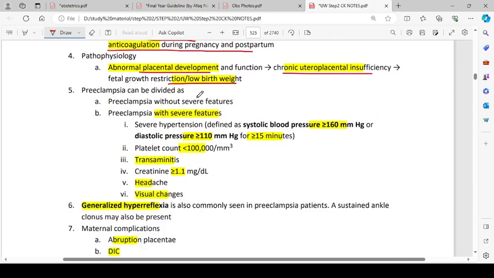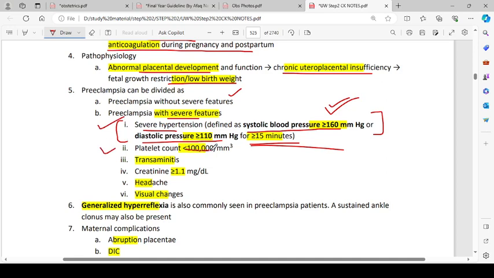Preeclampsia can be divided into preeclampsia without severe features and preeclampsia with severe features, that is severe hypertension defined as systolic blood pressure of more than 160 millimeters of mercury, diastolic pressure of more than 110 millimeters of mercury for more than 15 minutes. So this is the definition of severe hypertension, systolic of more than 160 and diastolic of more than 110 for more than 15 minutes. Okay, actually it is the definition of severe hypertension for preeclampsia. Alright. Preeclampsia with severe features also includes platelet count of less than 100,000, transaminitis.